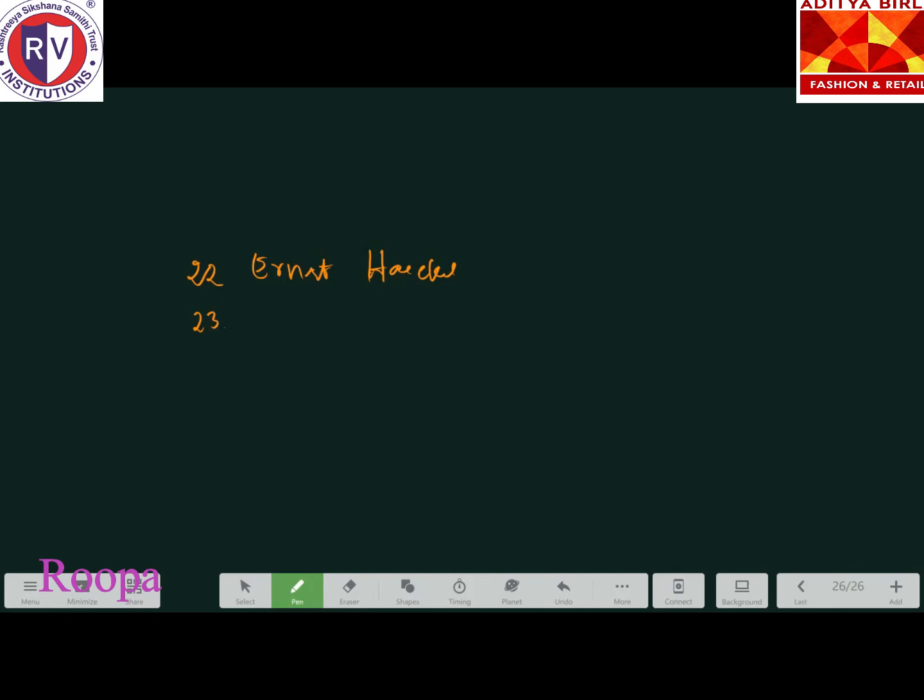We have already discussed many species. The species having many subspecies: polytypic. Fourth option. What do you mean by allopatric? Yes, the fourth one, polytypic.